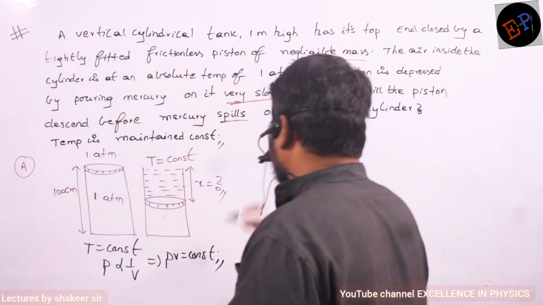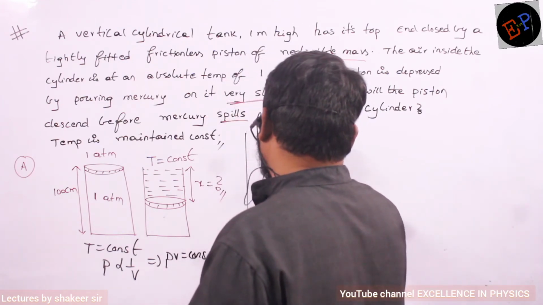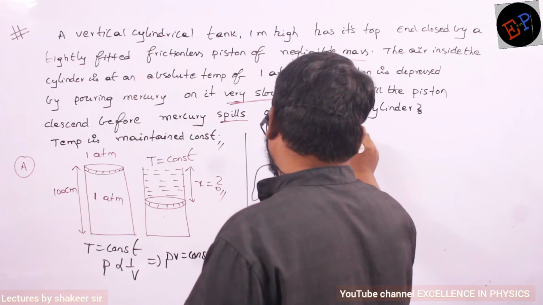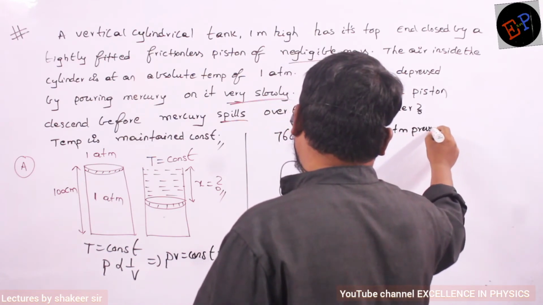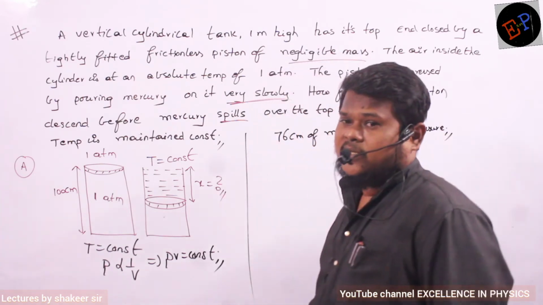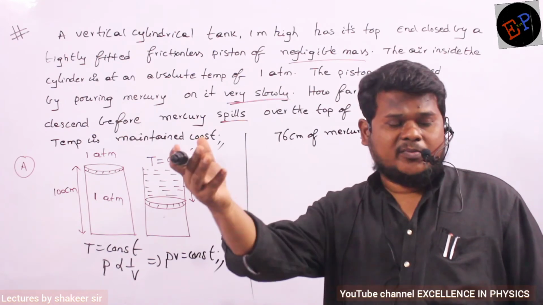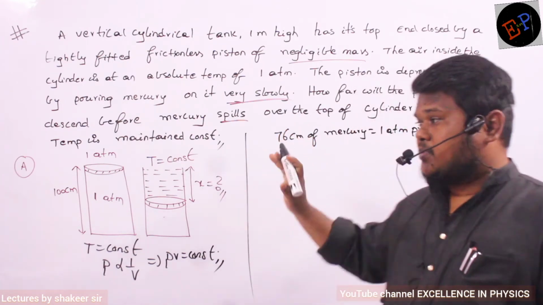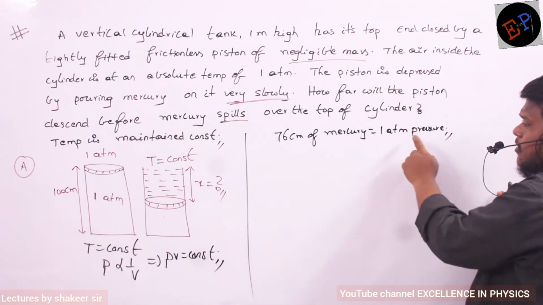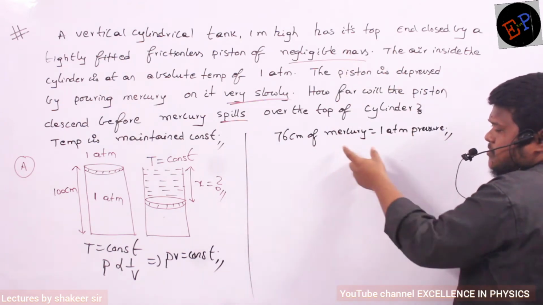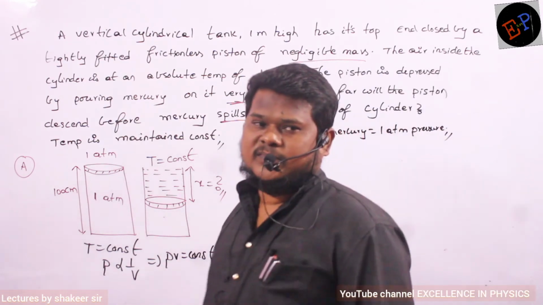Simply saying, in a barometer experiment, 76 centimeters of mercury is equal to 1 atmosphere pressure. Pressure can be measured in terms of centimeters of mercury also, and while studying the barometer, we will deeply discuss that. For now, remember how many centimeters of mercury column will make 1 atmospheric pressure: 76 centimeters of mercury column will make 1 atm pressure. Are you able to understand?